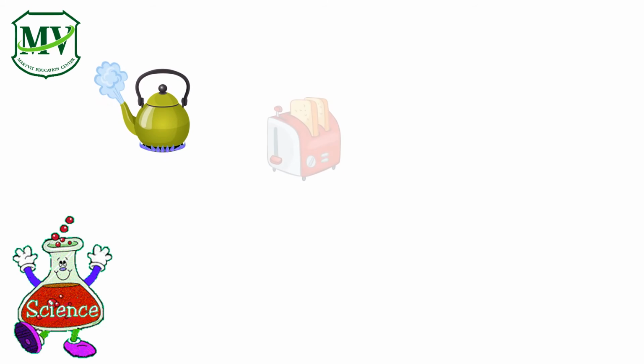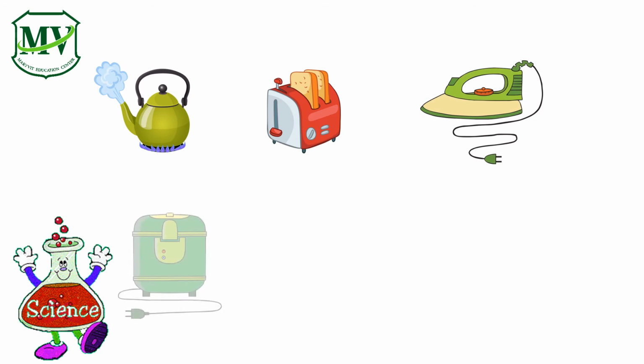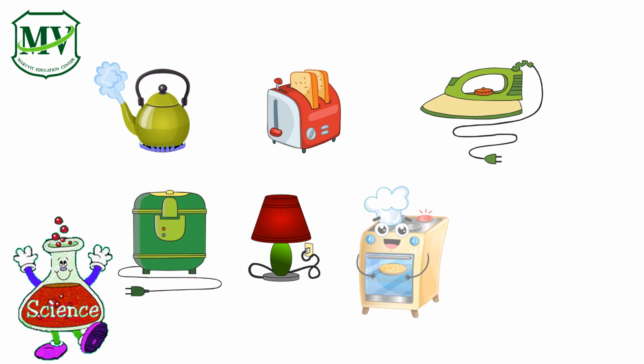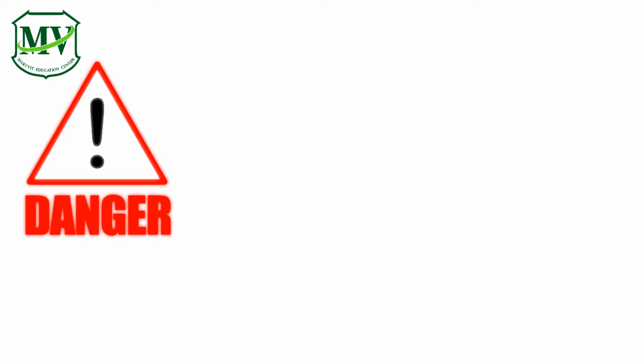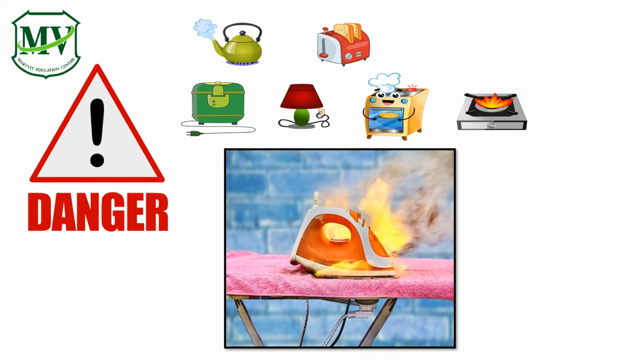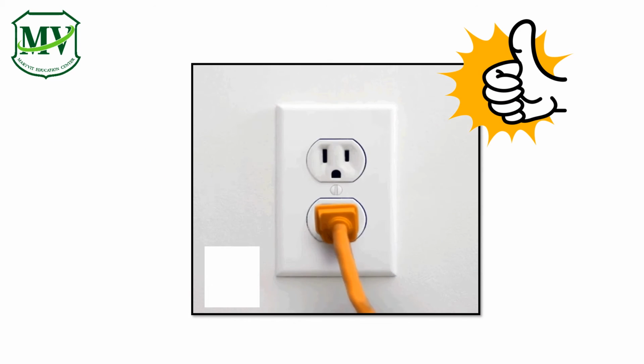So kids, those are the different uses of heat. These electrical appliances that give out heat are really useful in our daily lives. Kids, fire happens when we don't use these things carefully and properly. So, for our safety, always pull the plug after using your electrical appliances.